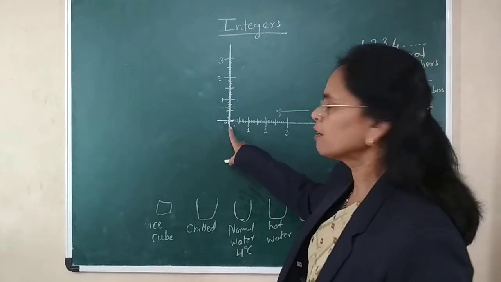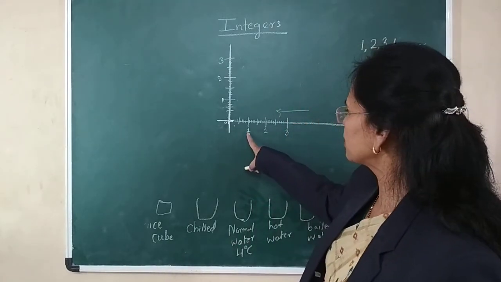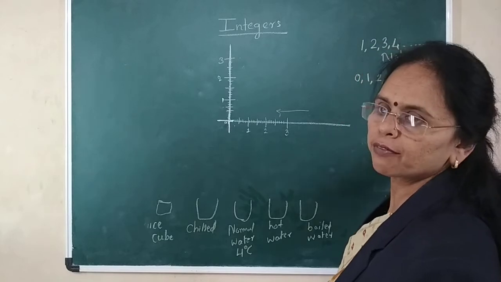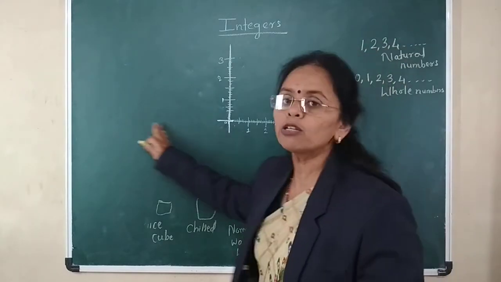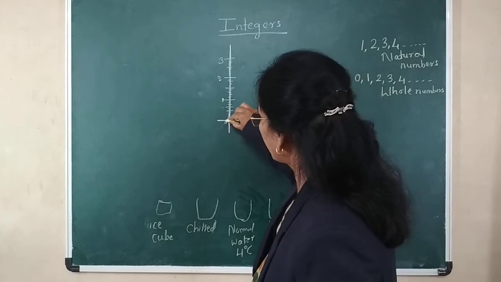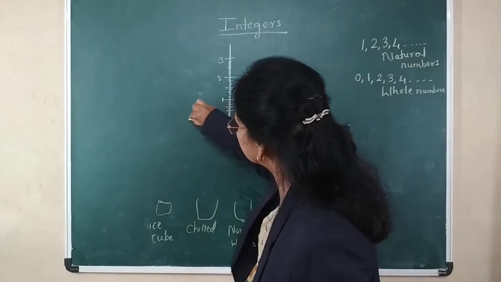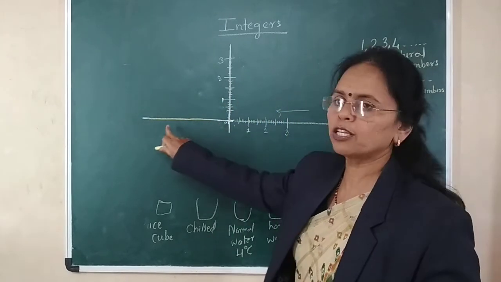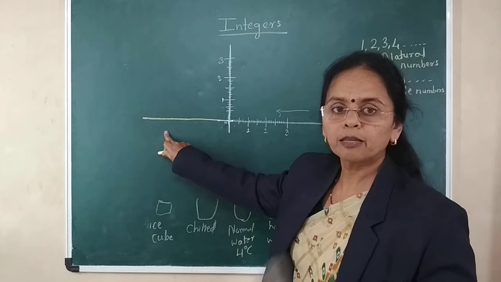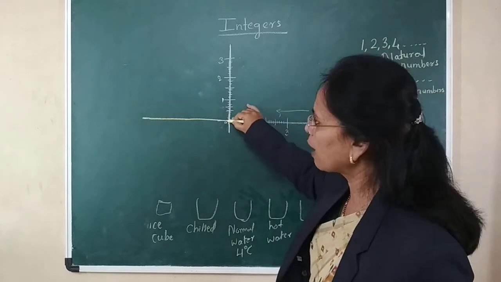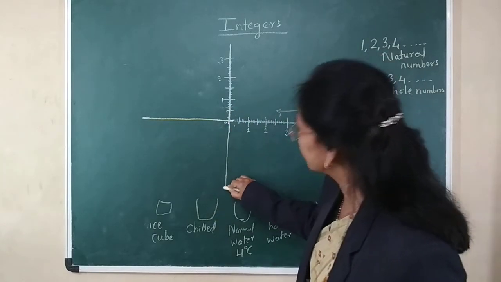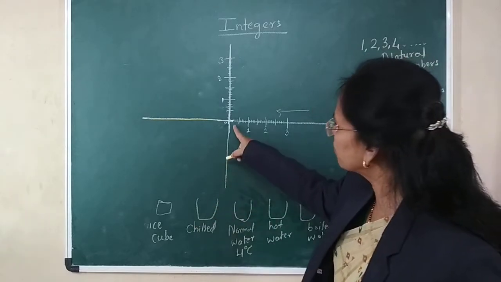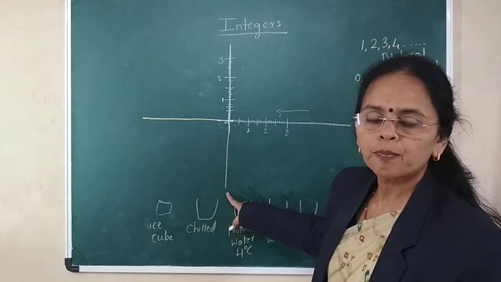So here if I think the temperature is 1, 2, 3, 4, 5, 6, 7, 8, then if the temperature is below 0 degrees, I have to count this side, before 0. And in the previous example, if I have to go under the ground, I have to go this side. Then I have to count the numbers this side also.